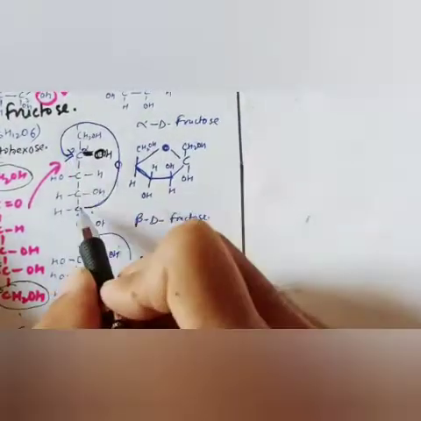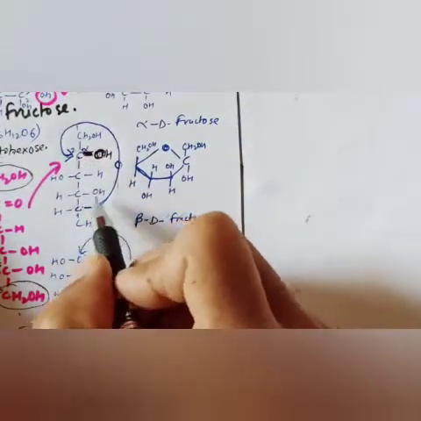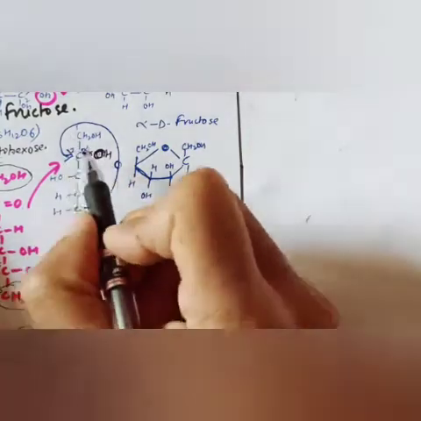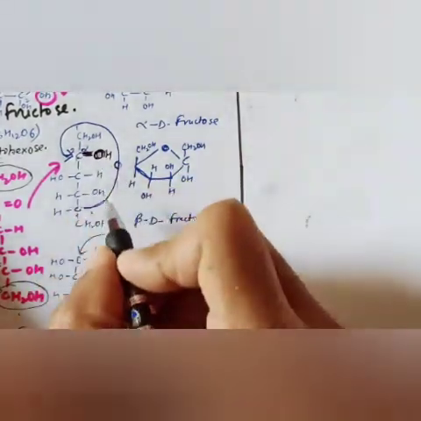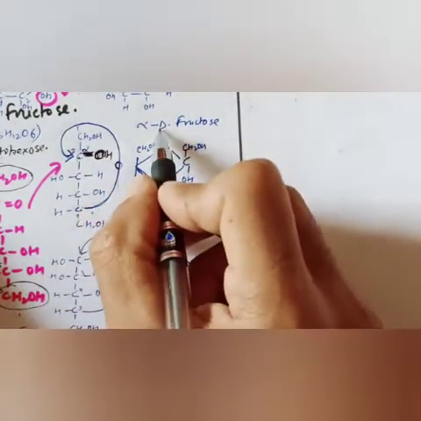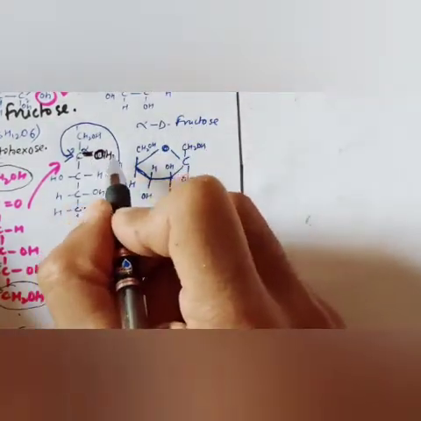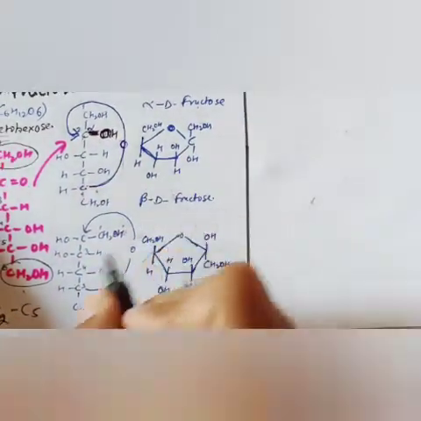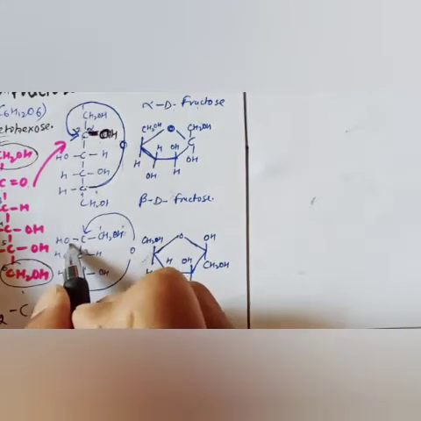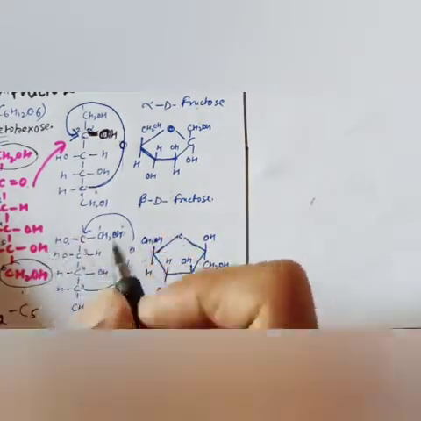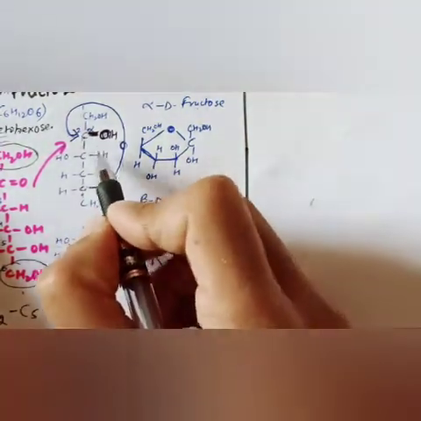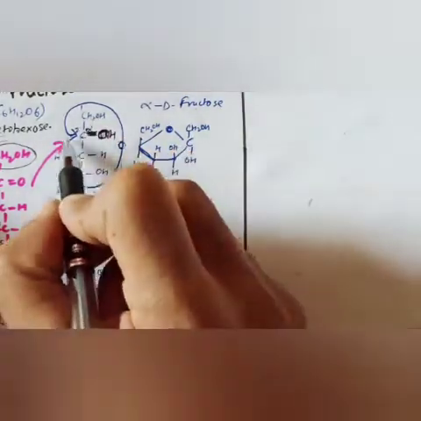So C2 and C5 will connect with the help of O, oxygen. In alpha dextrofructose, OH will be on the right-hand side. In beta dextrofructose, this OH will be on the left-hand side. You can write it this way also. This CH2OH you will write on this side.